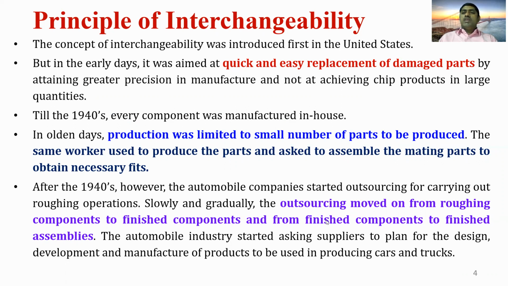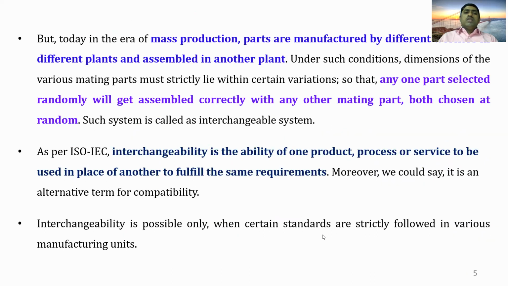Slowly and gradually, the outsourcing moved from roughing components to finished components, and from finished components to finished assemblies. The automobile industry started asking suppliers to plan the design, development and manufacture of the products to be used in producing cars and trucks. Slowly they are moving towards mass production.